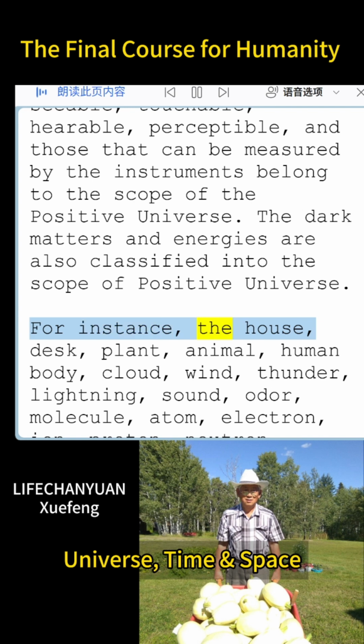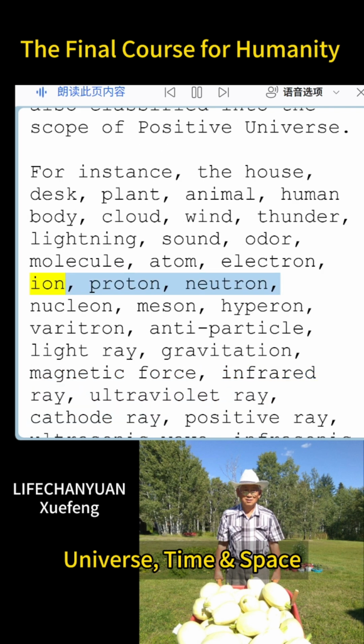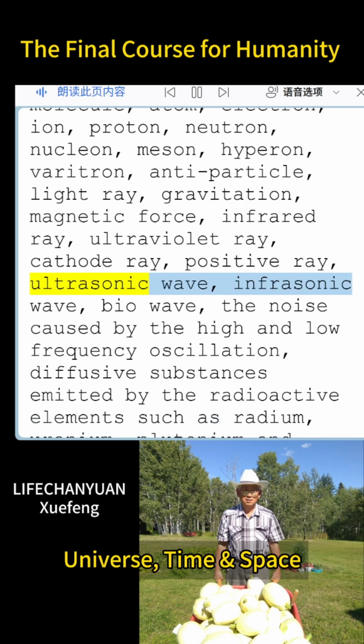For instance, the house, desk, plant, animal, human body, cloud, wind, thunder, lightning, sound, odor, molecule, atom, electron, ion, proton, neutron, nucleon, meson, hyperon, barytron, antiparticle, light ray, gravitation, magnetic force, infrared ray, ultraviolet ray, cathode ray, positive ray, ultrasonic wave, infrasonic wave, bio wave.